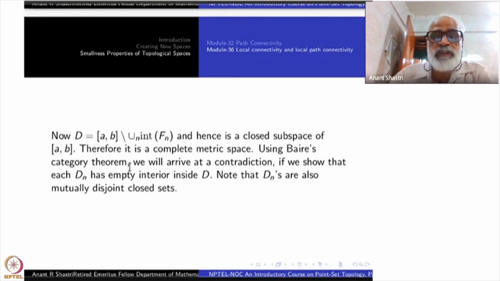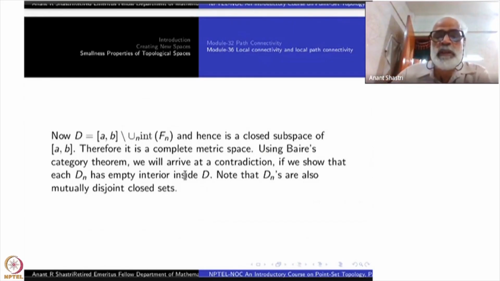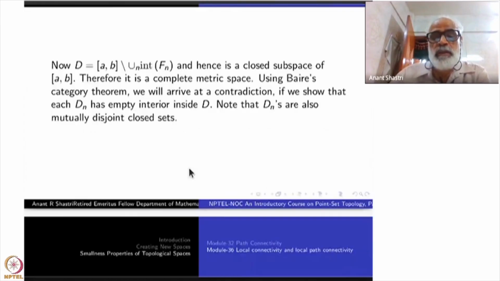Now I have a different subspace, namely D. I am applying Baire's category theorem to this complete metric space D. So I have to show that each Dn has empty interior inside D. Then Baire's category theorem says that a countable union of such sets can't be the whole of D. So that is the end of the proof, right? So let us go ahead.